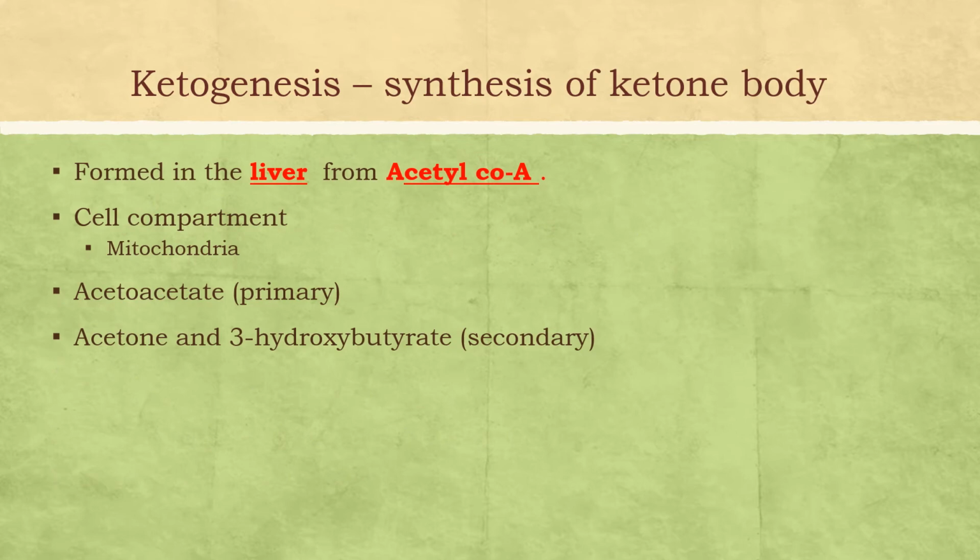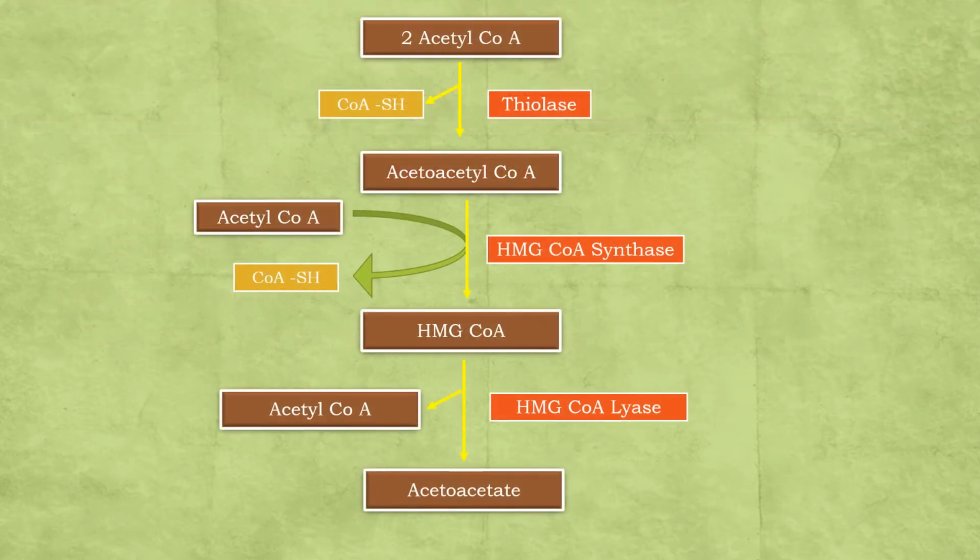Now we will see the synthesis of ketone bodies. Majorly formed in liver, the starting material is acetyl-CoA, and in the hepatocyte, if you see the cell compartment, it is in the mitochondria. So the primary ketone body is acetoacetate, from which acetone and beta hydroxybutyrate are derived. So they are called secondary ketone bodies. Now we will see how exactly these ketone bodies are synthesized in a stepwise manner.